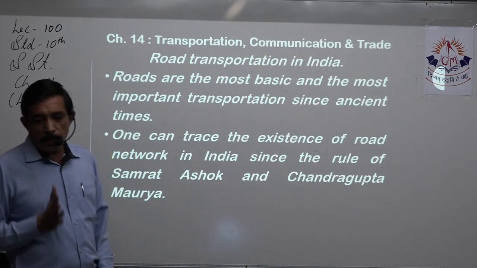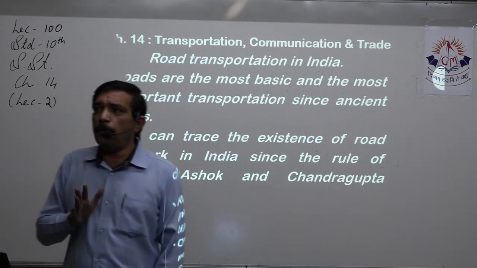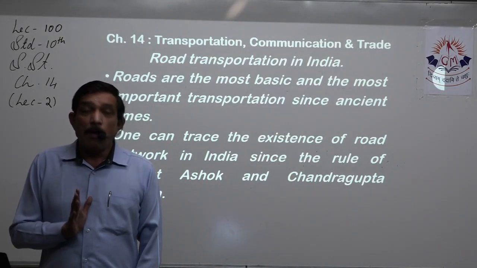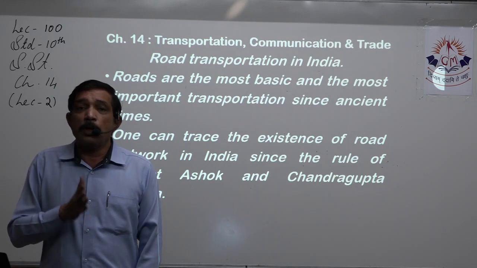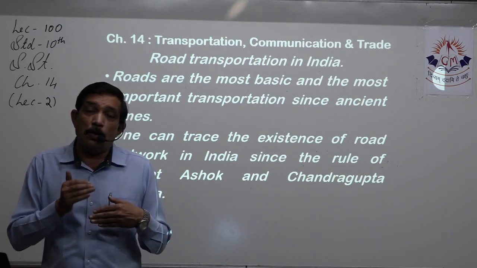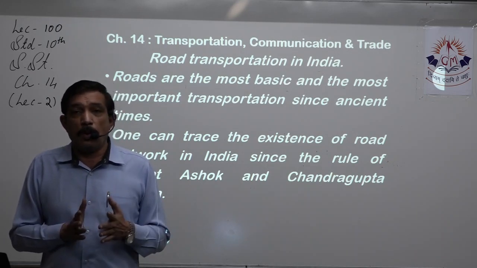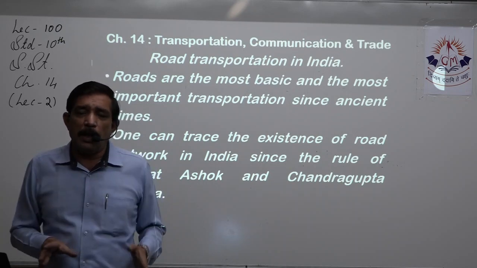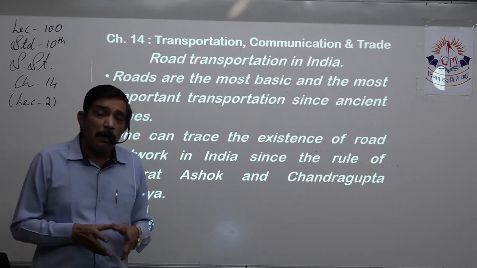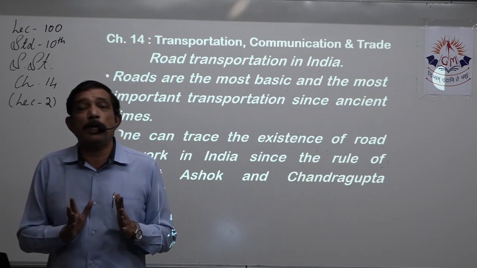Roads are the most basic and the most important transportation since ancient time, right? Even if we say people were walking from place A to place B, they needed a road, the easiest way to go from place A to place B. Even if you don't have any vehicle or other mode of transport, if you are just walking by foot, then also you need a proper road.